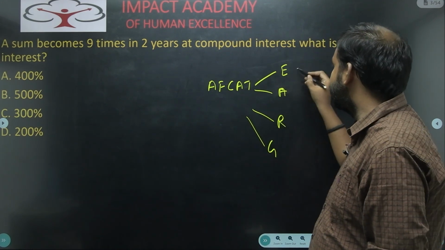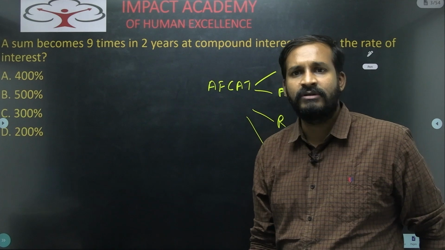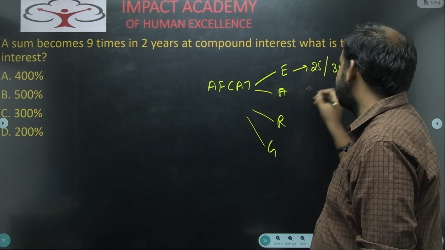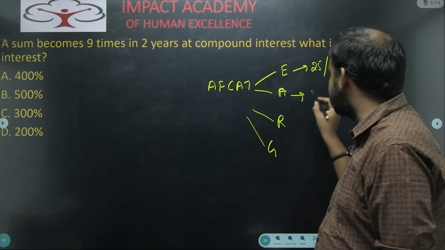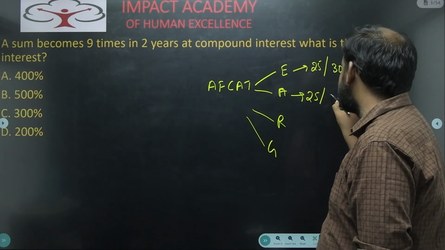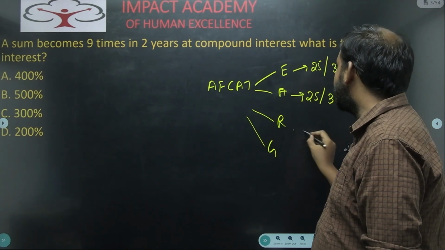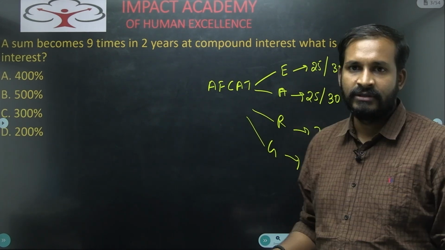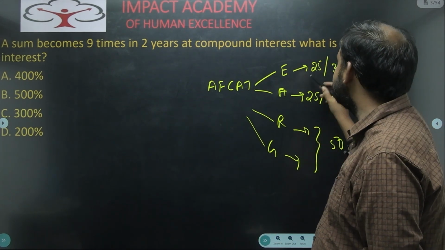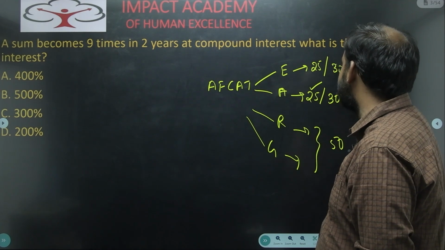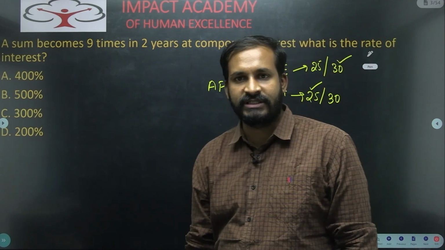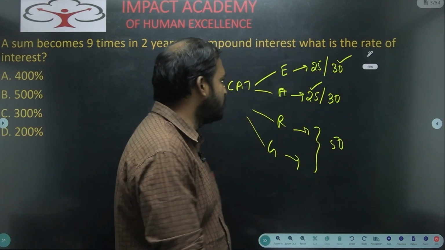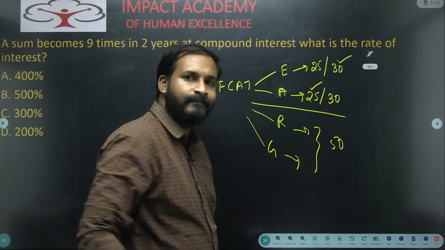For English and arithmetic, usually they ask around 25 or 30 questions each. For reasoning and general studies, they ask around 50 questions. But this year they asked 25 questions from the arithmetic portion and 30 questions from the English portion. So today we will majorly discuss the questions based on arithmetic.